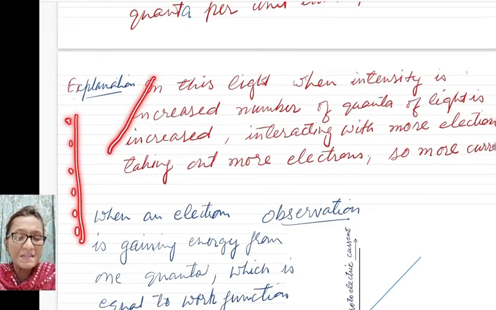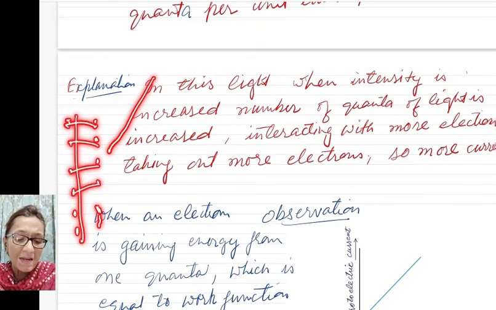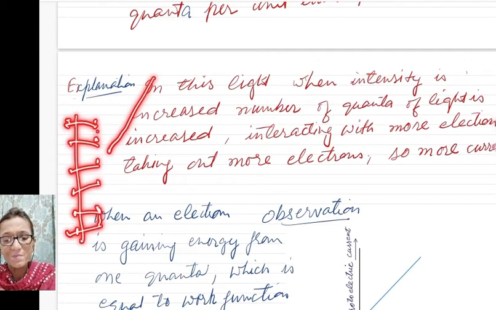Now if light is very intense, intensity is very high, so the number of packets of energy will be large, and these packets will interact with electrons, and these events are individual events. As soon as they interact with electrons, in no time they transfer the energy, just like two marbles collide and transfer the energy and are separated from each other.